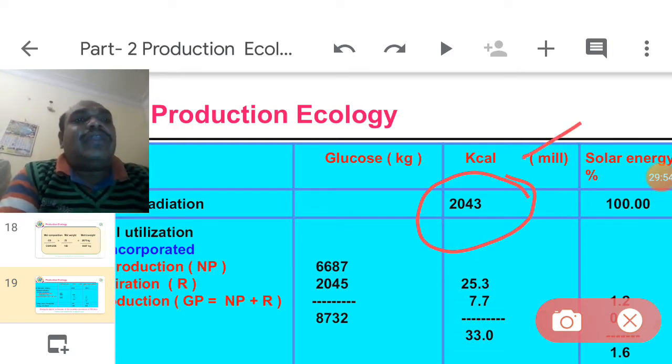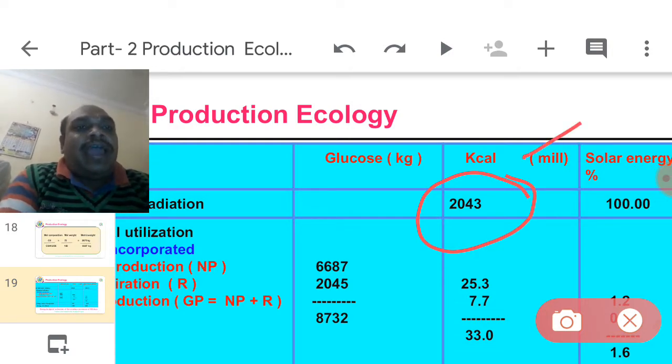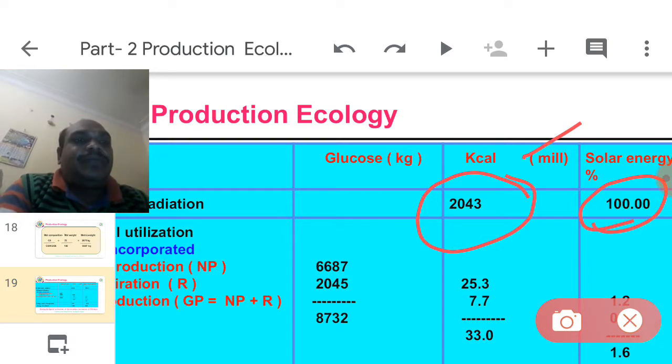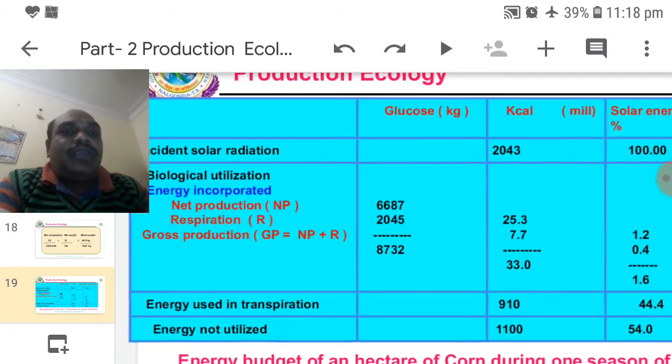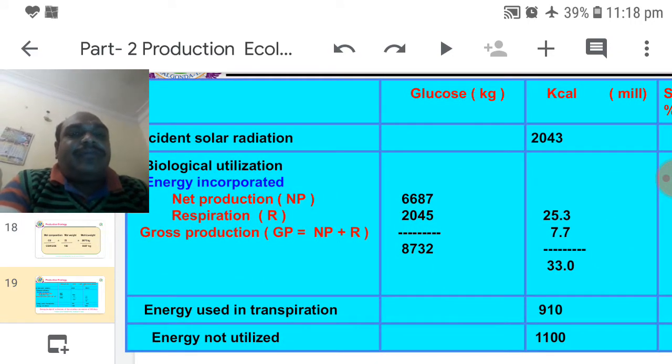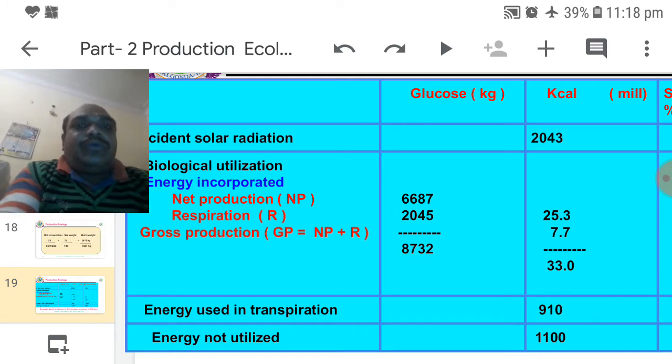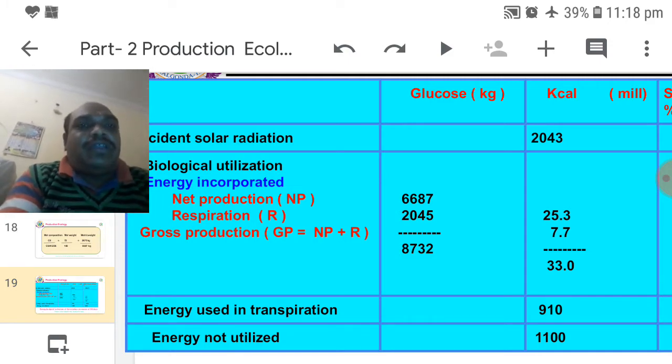2043 million kilocalories. It is only trapped, but not utilized. That 2043 million is considered as 100%. It is trapping solar energy. Now utilization. Energy has been incorporated into 1 hectare of corn plants, 10,000 corn plants.